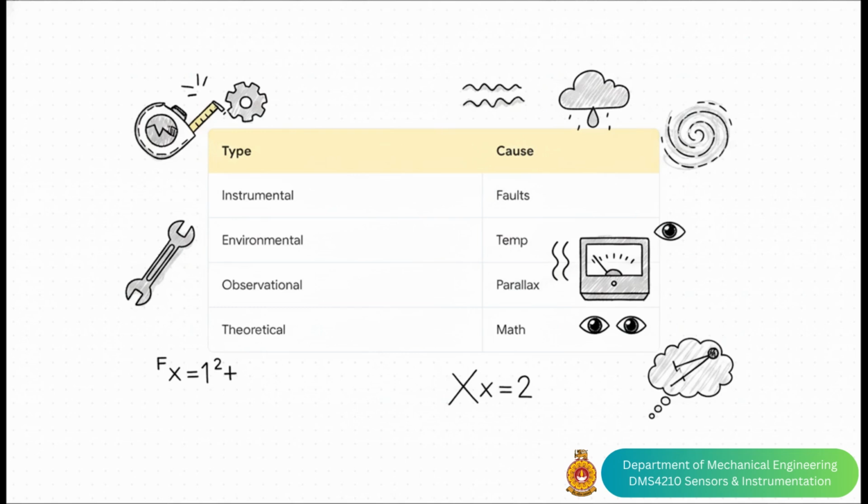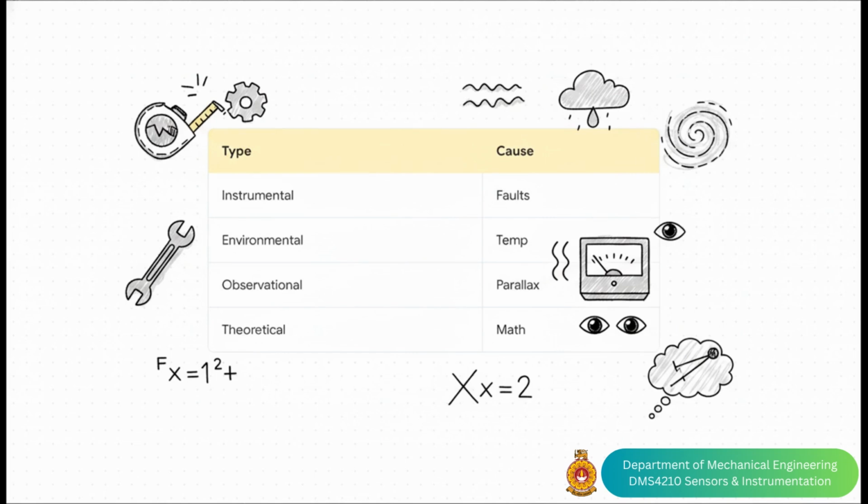These arise from imperfections or faults in the measuring instrument itself. Think improper calibration, mechanical wear and tear, or aging components. Second, environmental errors. Your surroundings actually matter a lot. Temperature changes, humidity, dust, and even magnetic fields can consistently warp your readings.